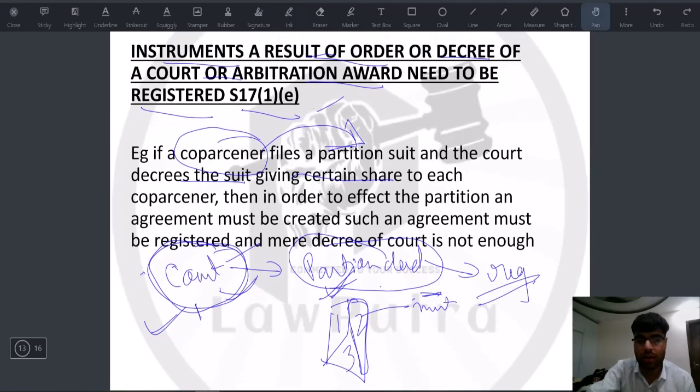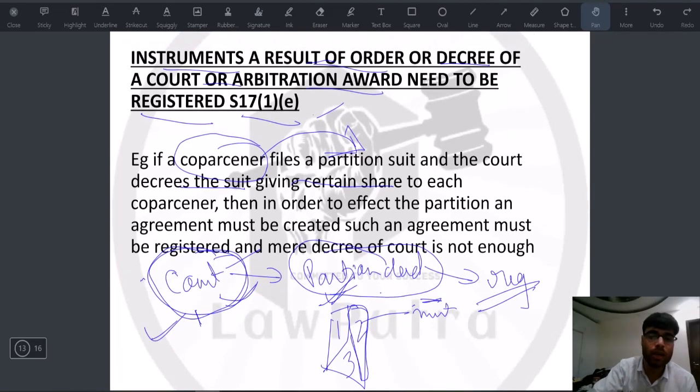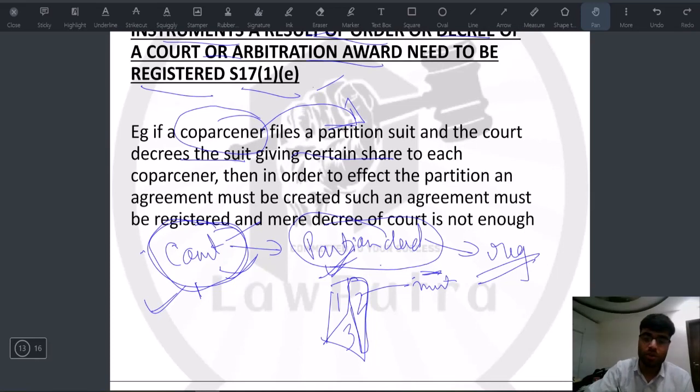So try to understand it from a very practical point of view, otherwise you will never be able to understand that अगर कोर्ट ने बोल दिया then क्यों उस चीज की registration चाहिए, right? Because under the Evidence Act, any judgment of the court has a presumption that it is genuine if it is certified. So it is for this purpose that finally registry हो पाए, exact share कितना है, पूरा maps के साथ, and mutation entries हो पाए, इंतकाल जिसको बोलते हैं. So for that purpose this clause has been included.